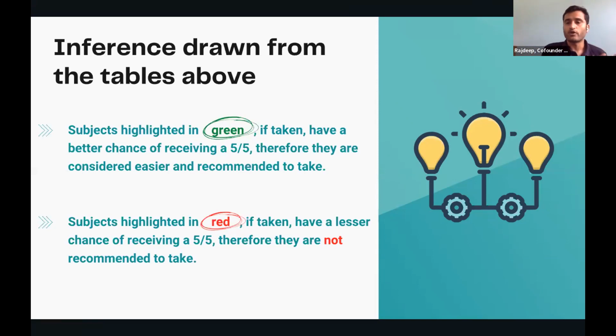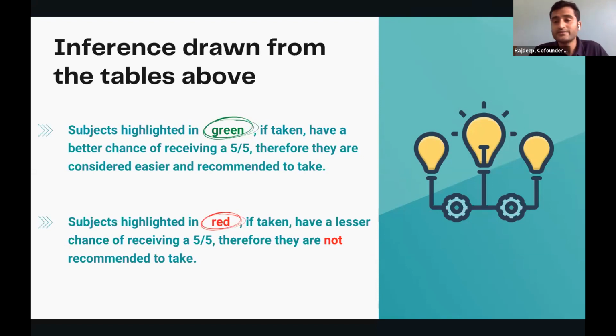So once you have understood the importance of the AP exam, once you have understood the planning of it, the important thing to next figure out is which is the right AP for my child. And it's a very, very personal decision that one has to take, because you have to consider a lot of other parameters. For example, if the child is doing an IB curriculum, right? Now you anyways get credit for all the IB HL subjects that you do. So you may not want to do the same subjects for AP as well, right?